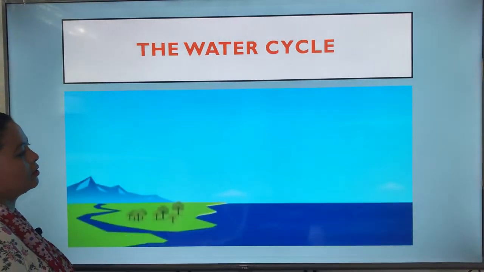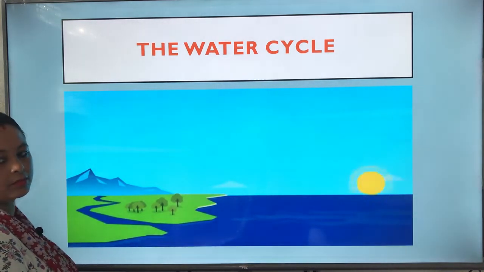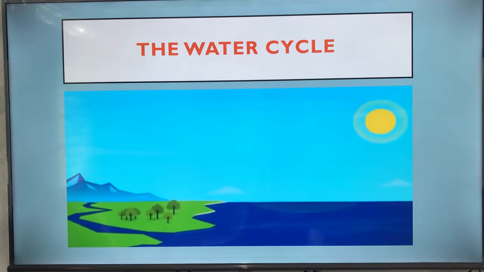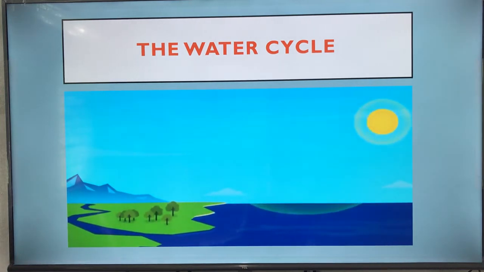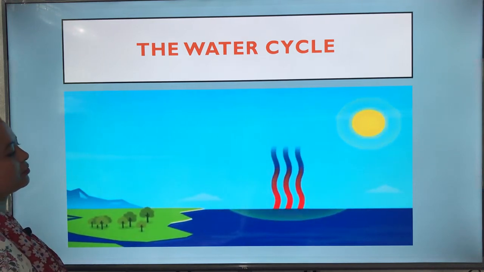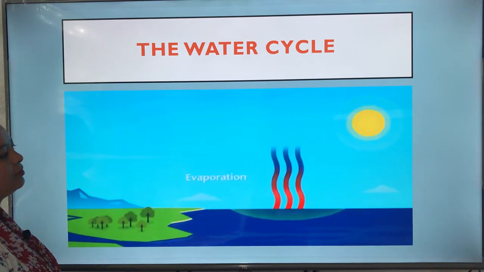Let's look at the science of rain and how raindrops fall. First, we will meet the sun. When the sun shines on the Earth's surface, the heat of the sun warms the water, turning it into an invisible gas called water vapor. This process, the changing of water into a gas, is called evaporation.